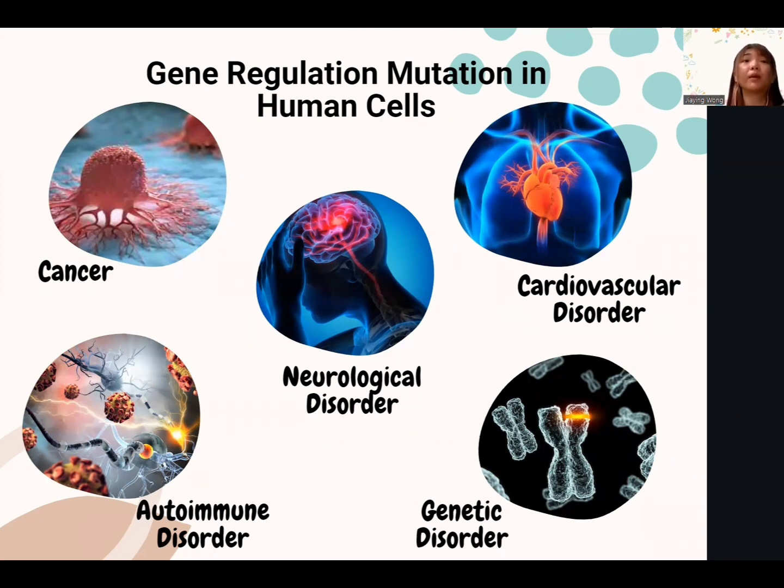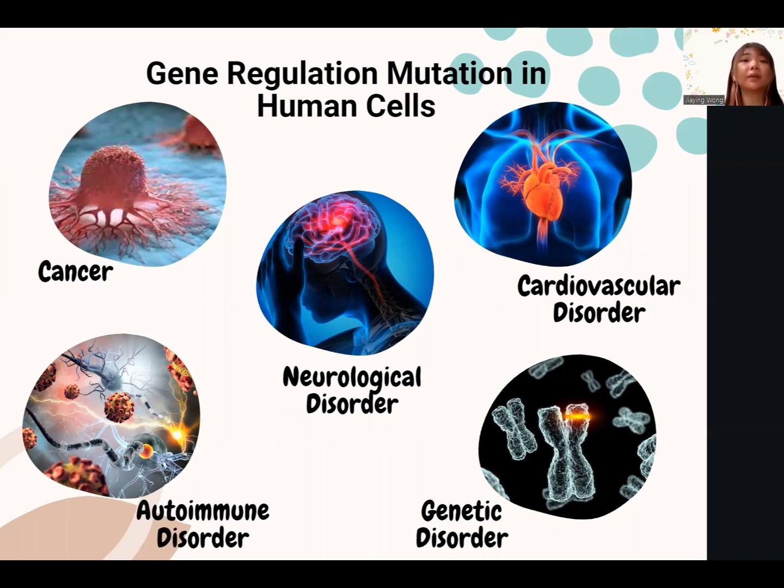causing skeletal development problems. Gene regulation mutation can contribute to neurological disorders such as Fragile X syndrome, where the extension of a repetitive DNA sequence in the FMR1 gene's promoter region leads to hypermethylation, resulting in transcriptional silencing. Mutation in transcription factors such as NKX2-5, a gene involved in cardiac development and function, can lead to congenital heart defects or cardiomyopathy.